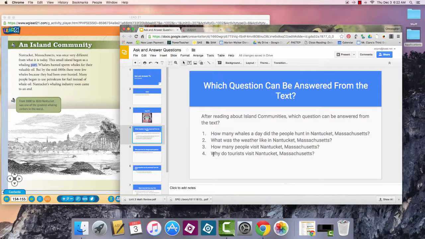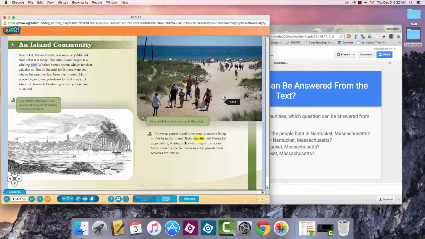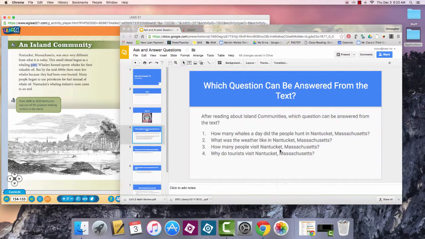How about this last question? Why do tourists visit Nantucket, Massachusetts? Well, let's read this sentence again. Today, tourists visit Nantucket to go fishing, boating, and swimming in the ocean. Oh, so people go to Nantucket to go fishing, boating, and swimming.